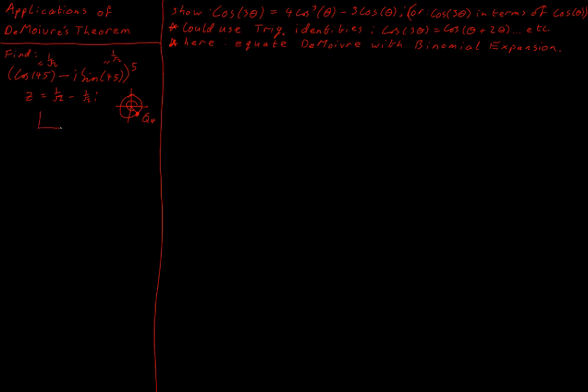But just to reinforce what we would usually do, we have our model triangle and we get our alpha of 1 over root 2 and 1 over root 2. I already know the modulus is 1 because there is no number in front of here, so we haven't bothered to write in the modulus because it's just 1.